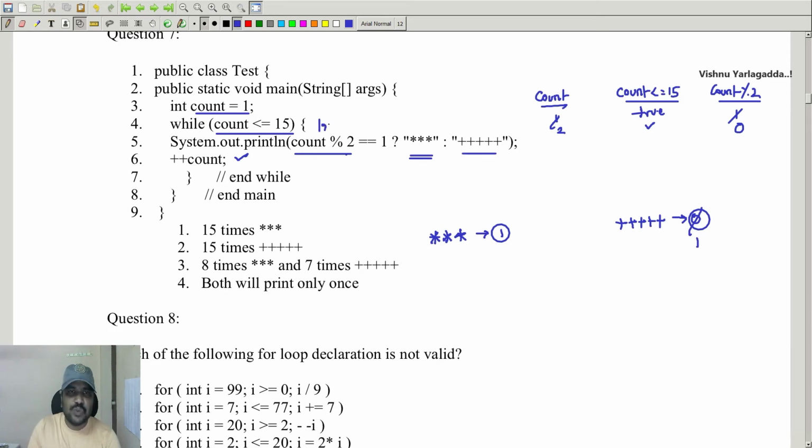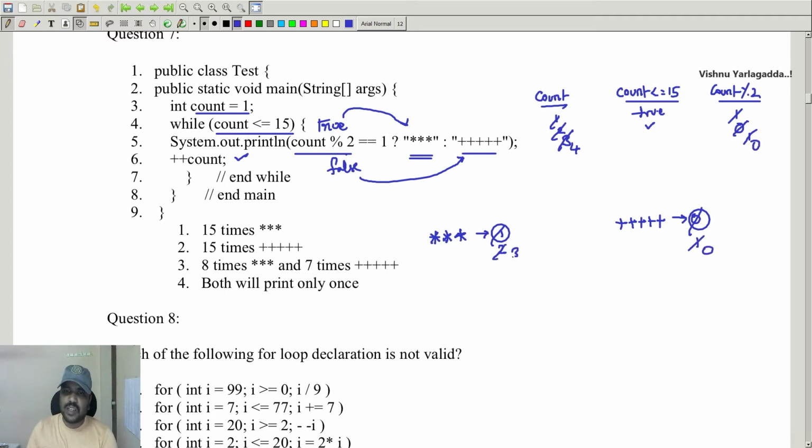If the condition is true, then this block. If the condition is false, then this block. So first case true, the first block gets executed. Second case false, this block gets executed. Now third case, count mod 2 is 1, so this one will get executed. Fourth case, this value will be 0, so this one gets executed.